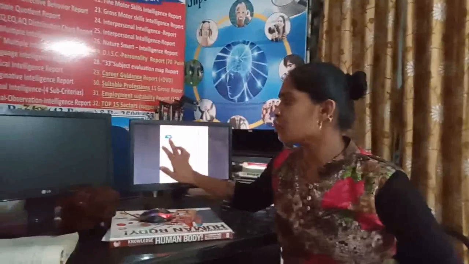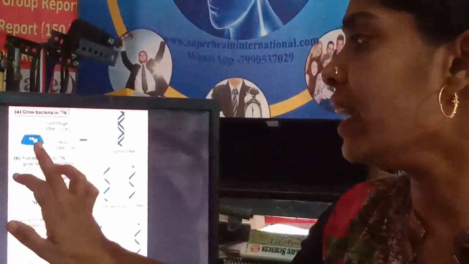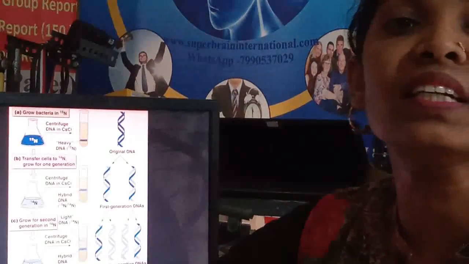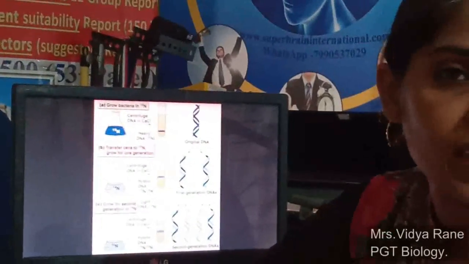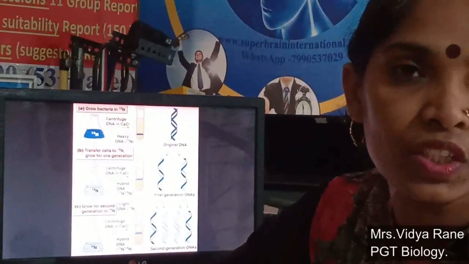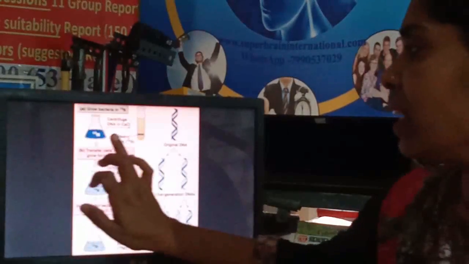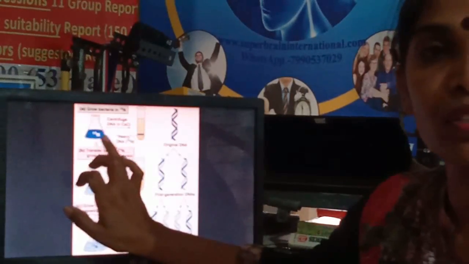In this, they took the nitrogen source as ammonium chloride, in which nitrogen is used as a heavy isotope of nitrogen, that is N15. Generally normal N14 nitrogen is used, but for this experiment they used the heavy isotope N15 as the nitrogen source for DNA.